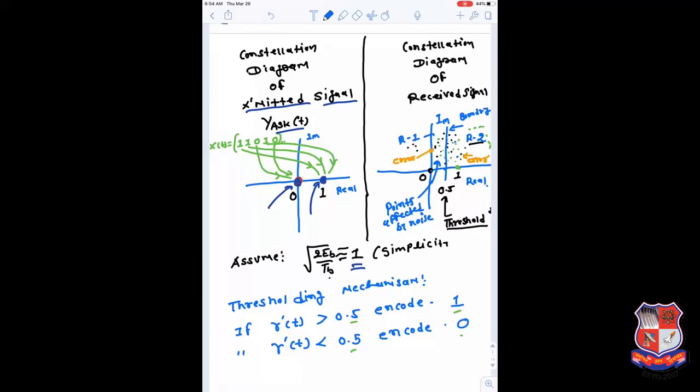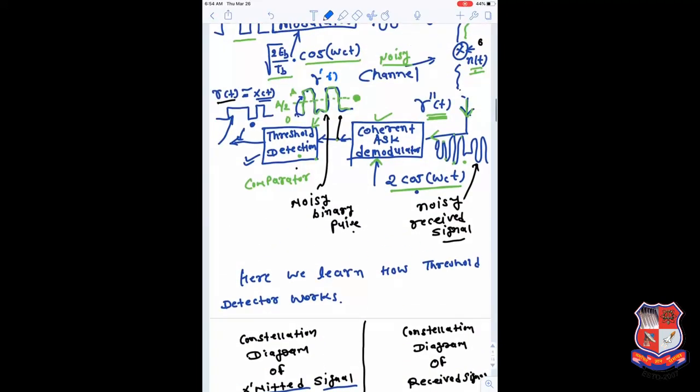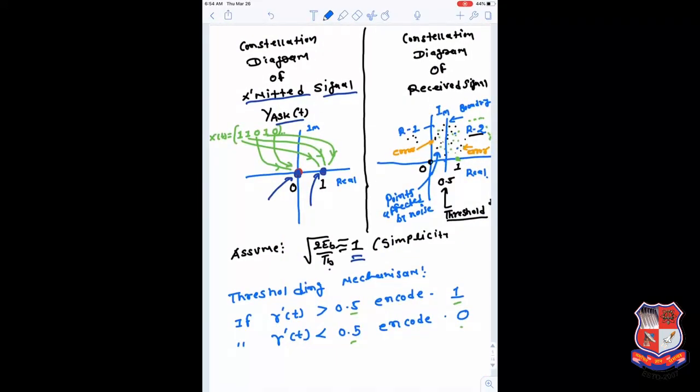Now, what is the important part here that we have to look at is the threshold, which is set by this threshold detector circuit at the midpoint. So the midpoint may be somewhere here, and it is considered as 0.5. Anything below 0.5 is considered region number 1.